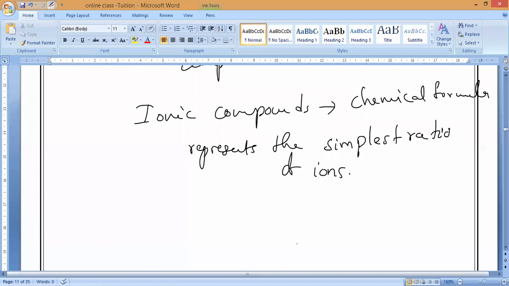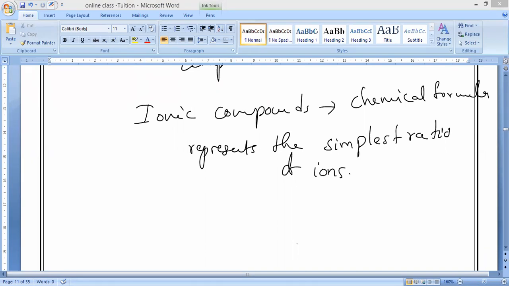Anybody, definition please? Right. The chemical formula of a compound represents the composition of a molecule of the compound.